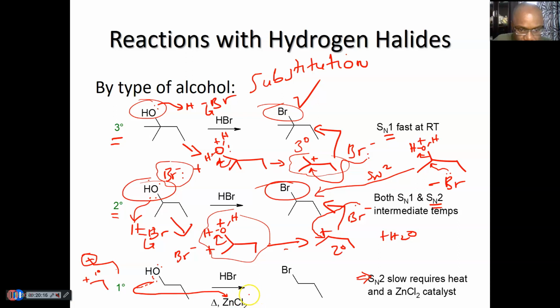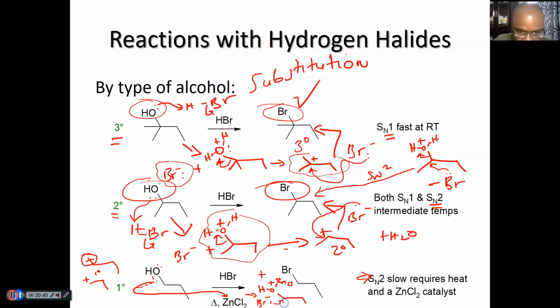Okay, so you're gonna get a complex of zinc chloride with the oxygen positively charged, and then you will have the Br of the acid come to attack from the back.